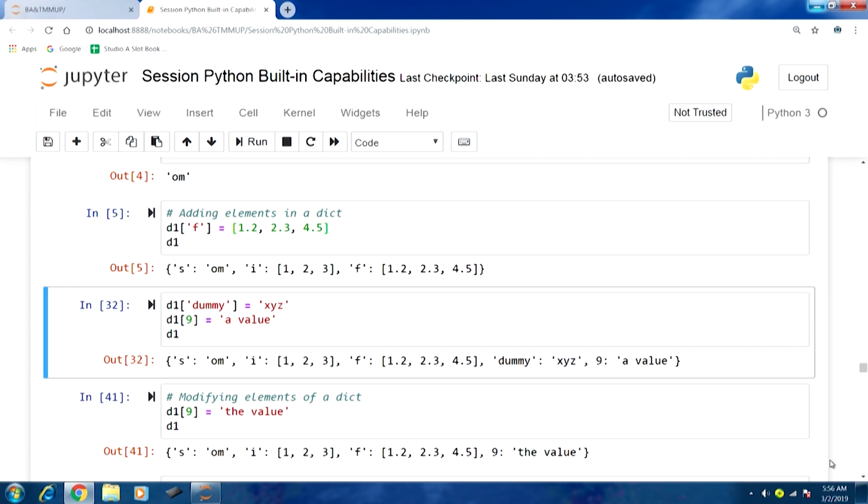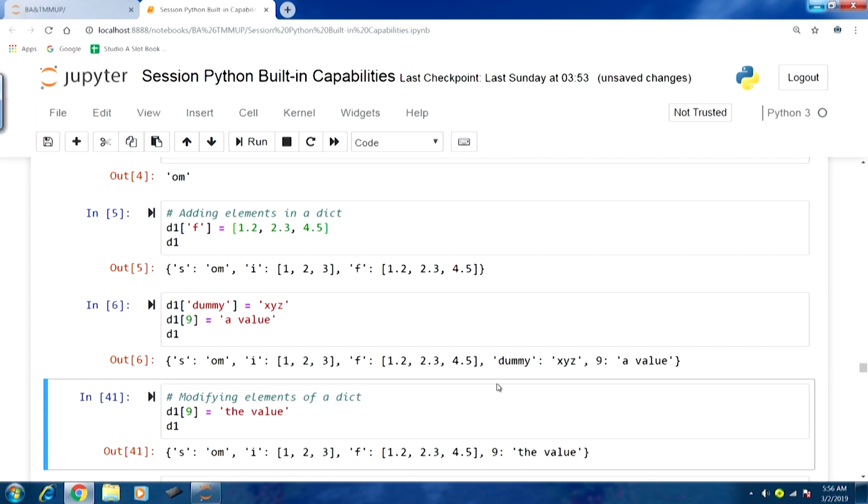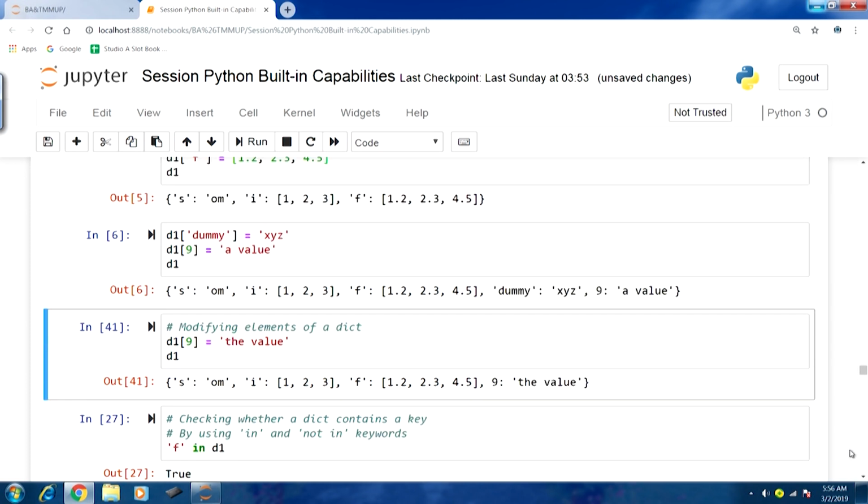This time the key is an integer value, and the value part is again a string. Let us run this, and in the output you can see 2 additional elements, dummy with value XYZ and 9 with a value, have been added. In this fashion we can add elements into a dict.